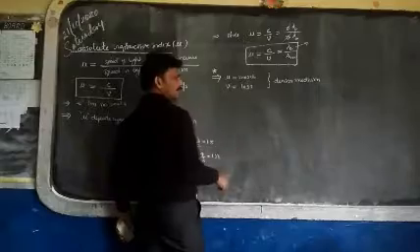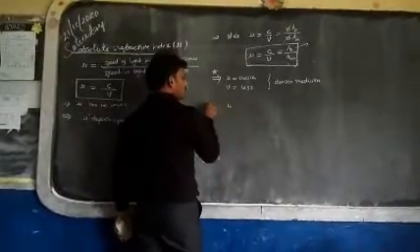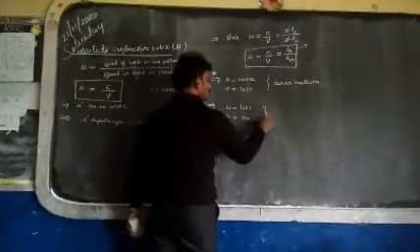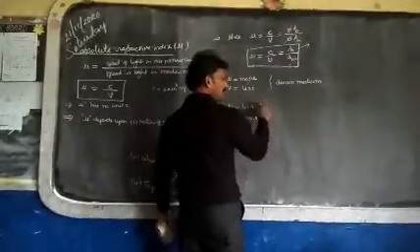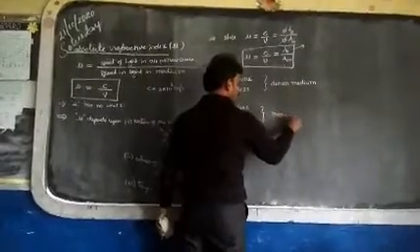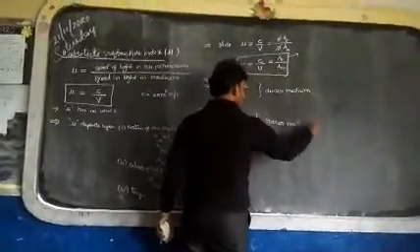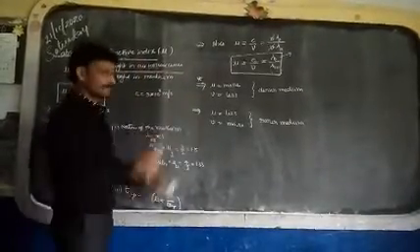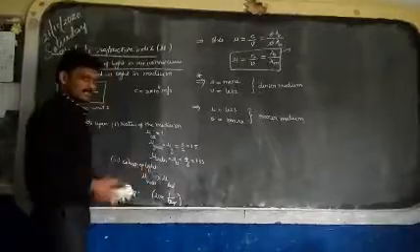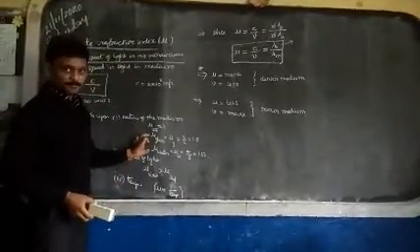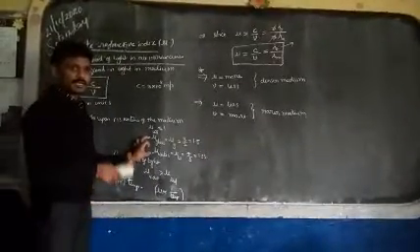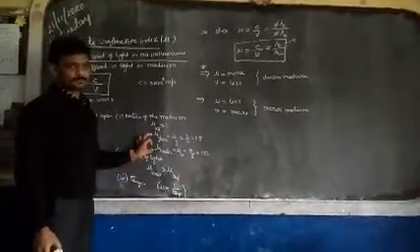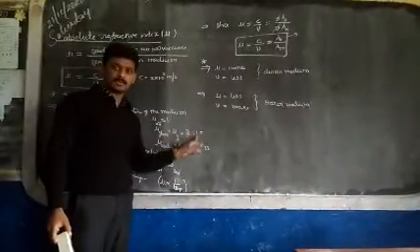Remember, I am going to use these words again and again. Next, if mu is less, the velocity of light is more. This type of condition for any medium is called a rarer medium, optically rarer medium. Remember this. Denser medium, rarer medium. Understood the sentence? Next, just for example, if I ask about glass and water, which is rarer and which is denser?